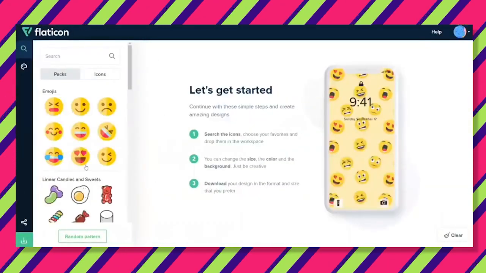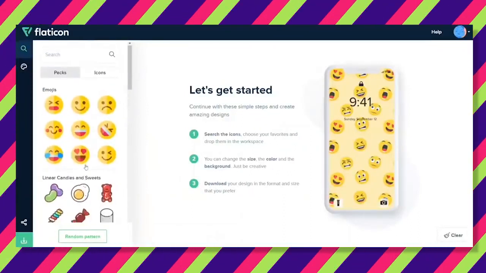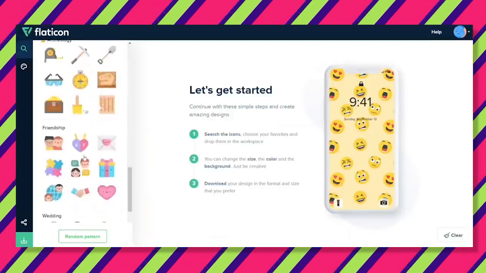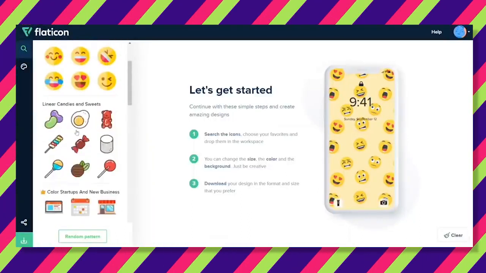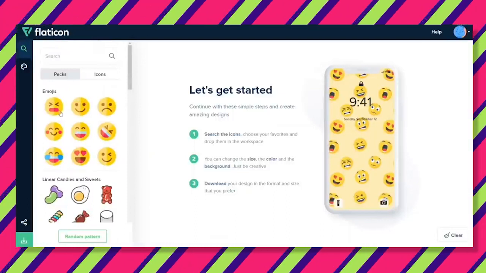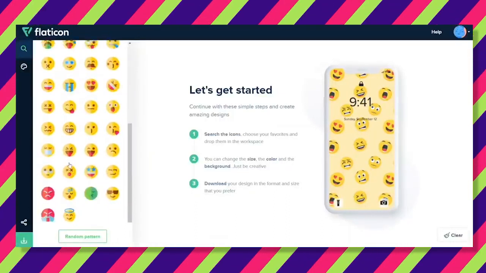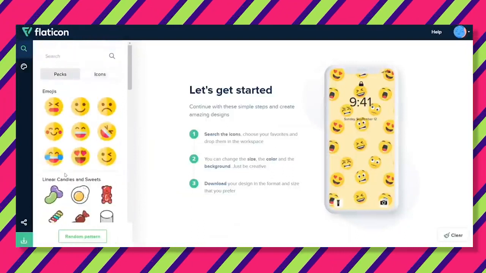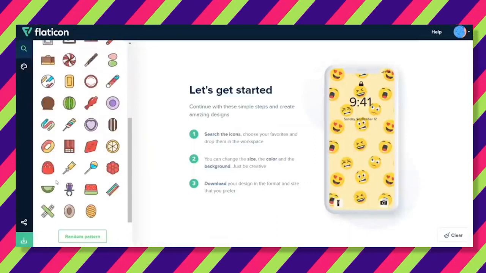On this page, you'll find a wide variety of emojis. So from here, you can create any design you'd like to with the emojis. Just click on the emojis that you want. Now, this part is very important because this is how you can earn money with the design that you've created. Keep watching until the end so that you don't miss out on tips to be able to max out your potential earnings. Now I will show you how and what it looks like to create a design.